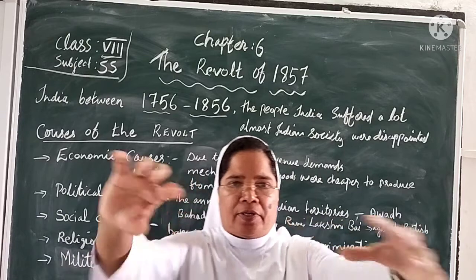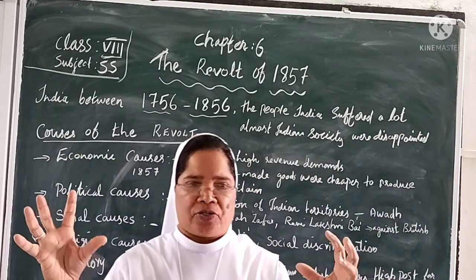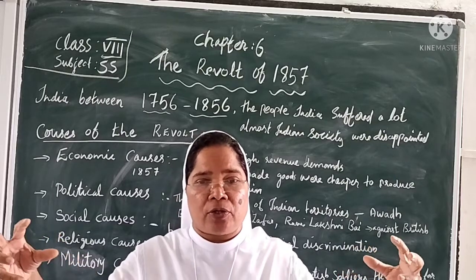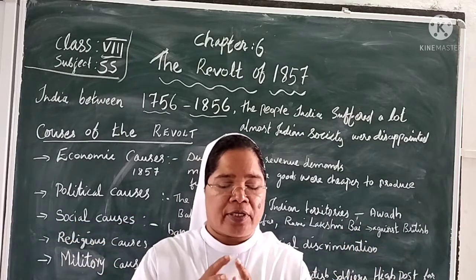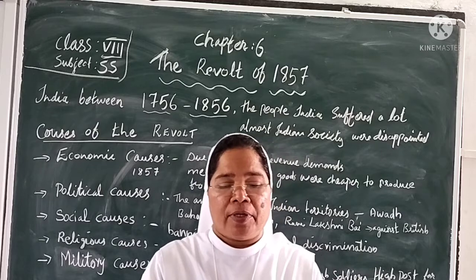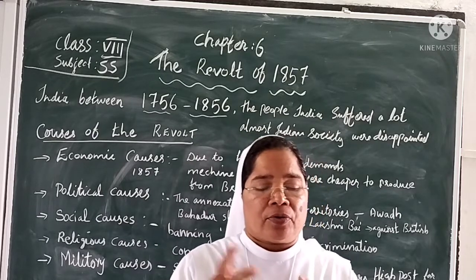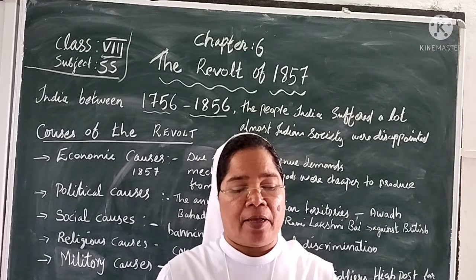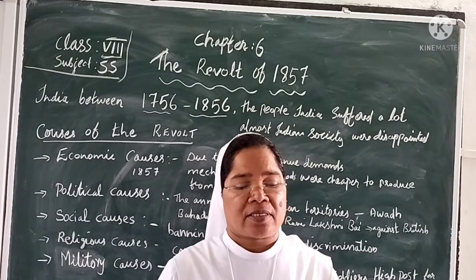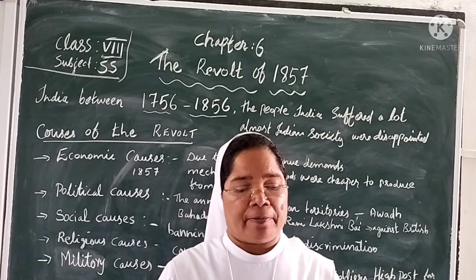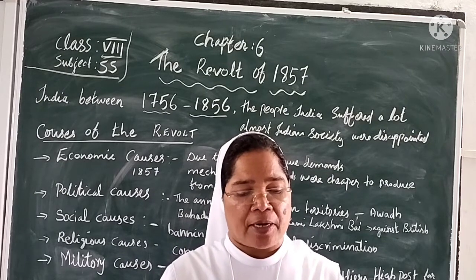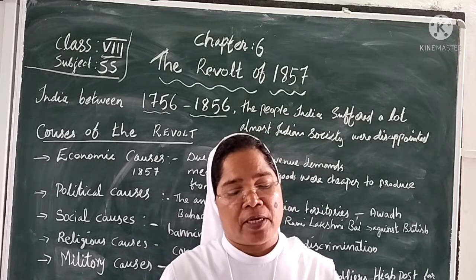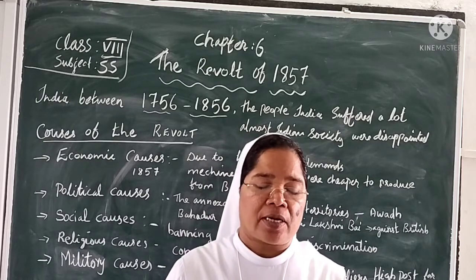Annexation means joined. There are many Indian territories in different parts. The British government joined all the territories together. That is why there were political forces, and the annexation of the Indian territories by the British made many ruling classes upset. The last Mughal emperor, Bahadur Shah, was one of them. The rulers who accepted the terms of the subsidiary alliance lost their independence.